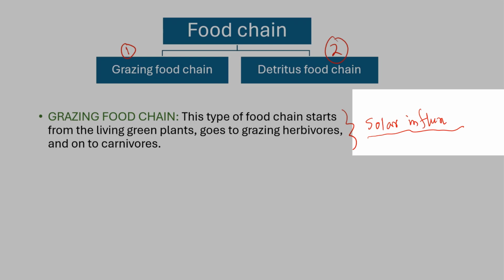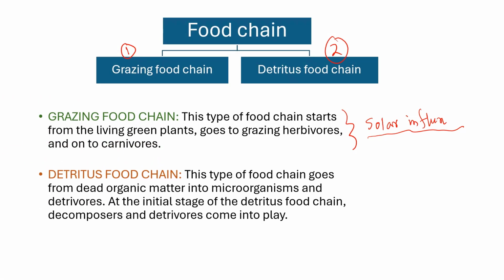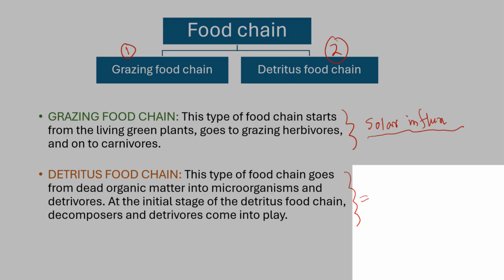Detritus food chain. This type of food chain goes from dead organic matter into microorganisms and detritivores. At the initial stage of the detritus food chain, decomposers and detritivores come into play. Decomposers, such as bacteria and fungi, break down the decaying organic substances into simpler compounds. Detritivores, which include organisms like earthworms, millipedes, and woodlice, feed on the dead organic matter directly.